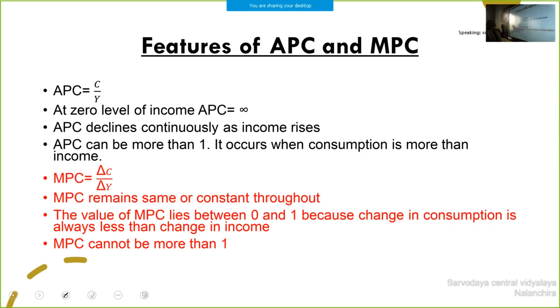This is very important: some features of average propensity to consume and marginal propensity to consume. What we studied, you have to prepare like this. First we can write the formula for APC. APC is equal to C by Y, the ratio between total consumption and total income. Then at zero level of income, APC is equal to infinity. Zero level of income shows C by 0. What is the answer? Infinity.